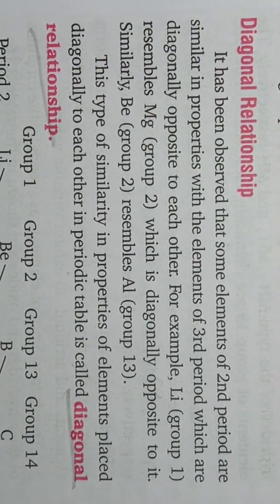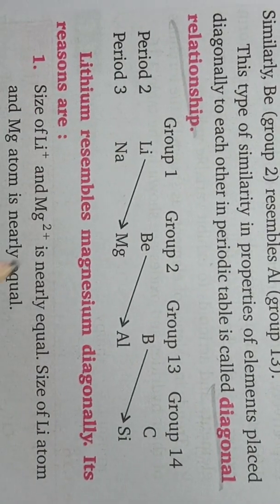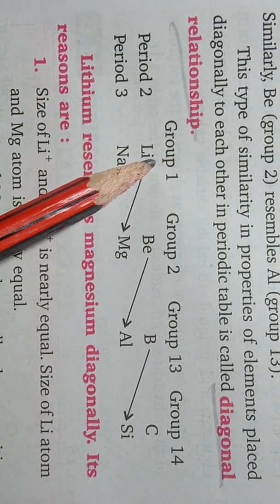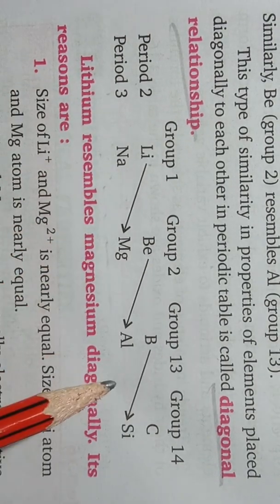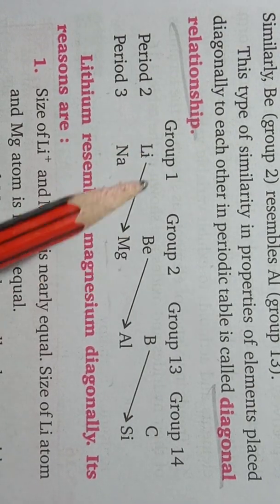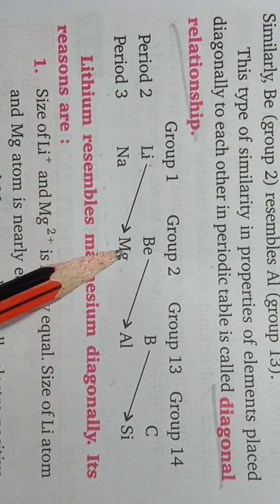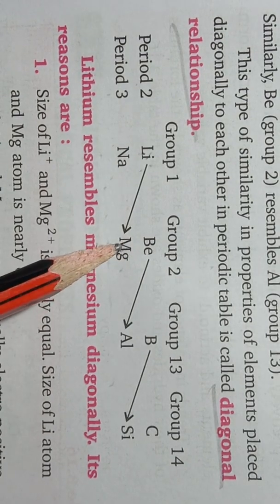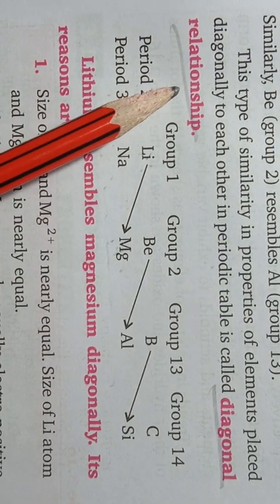Next is diagonal relationship. So as you can see here, a few elements of period 2 show resemblance in properties with the elements of period 3 which are placed diagonally to the element of second period. Okay, so this resemblance in properties of the elements of period 2 with period 3 elements is known as diagonal relationship.